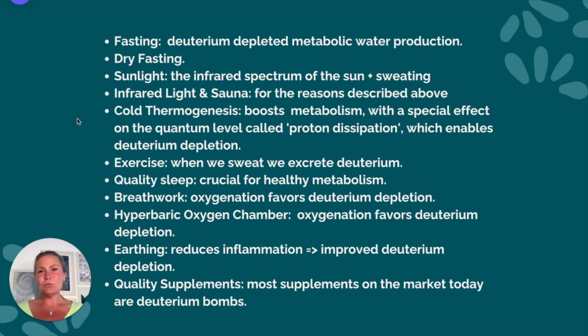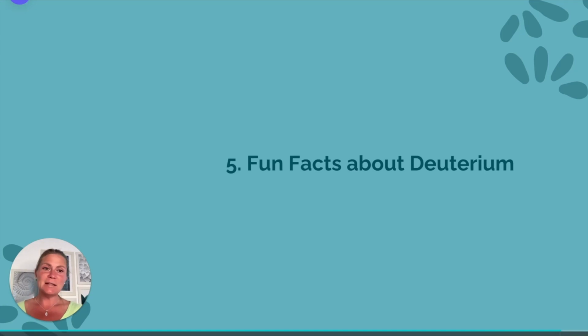And that reduces inflammation. When we reduce inflammation, we can improve our energy production, and so we can deplete deuterium that way as well. And it's very important to watch the quality of your supplements, because most supplements are made with cheap ingredients and they are deuterium bombs.